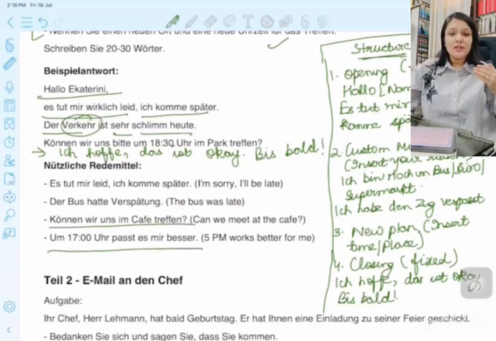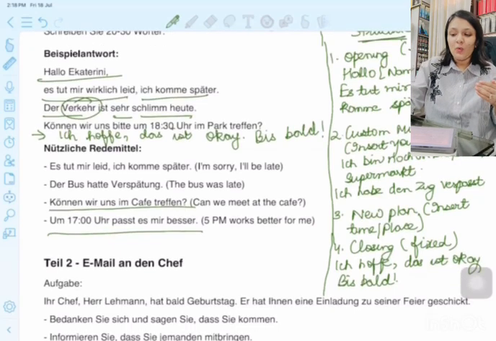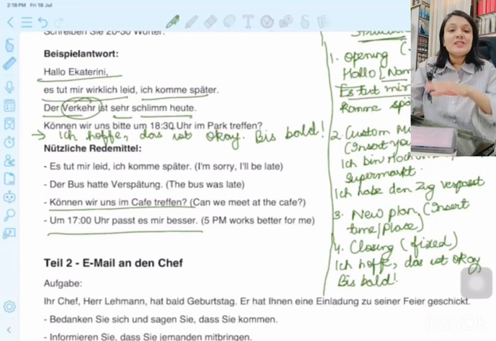So the structure looks like this. Opening is always fixed. You start with hello and the name of the person you're writing the SMS to. Mostly you're asking sorry for something. It would be es tut mir leid, ich komme später. Es tut mir leid, ich kann nicht kommen, if you cannot come.